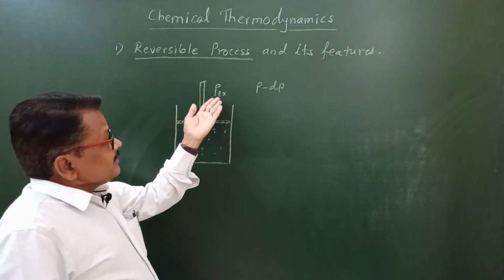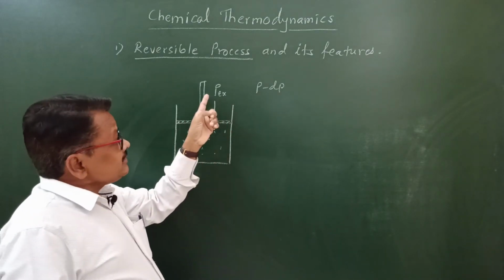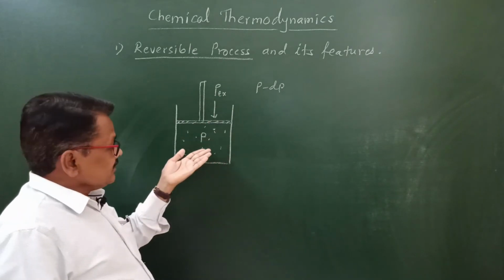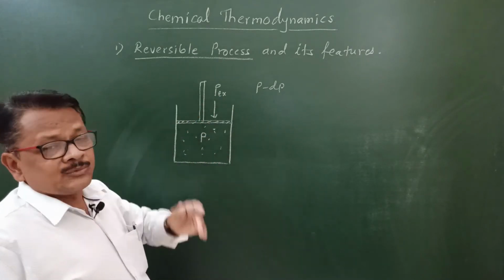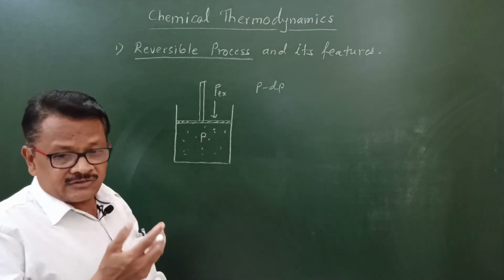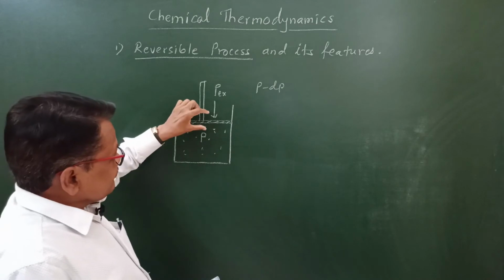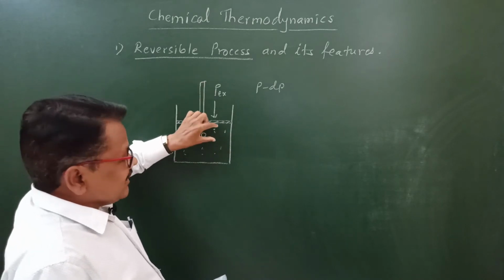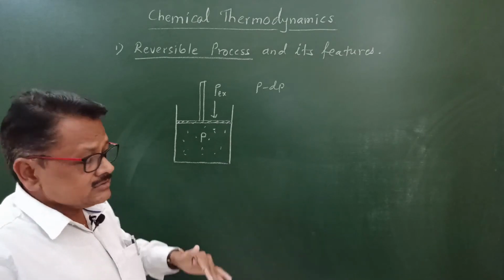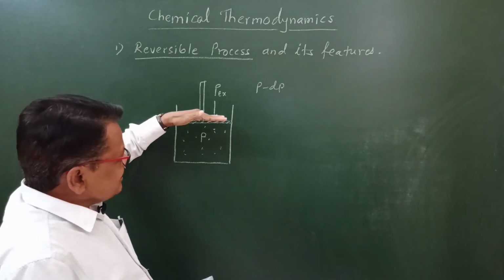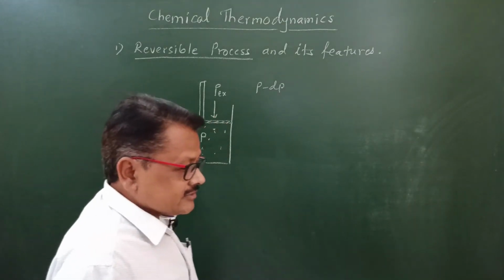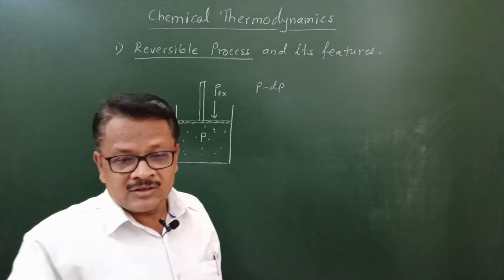Due to the infinitesimally small change in external pressure P by amount dP, the piston will be pushed in upward direction. Why? The volume of the gas will increase. The piston will be pushed upward, it will be stable at a certain level, and it attains another mechanical equilibrium stage.